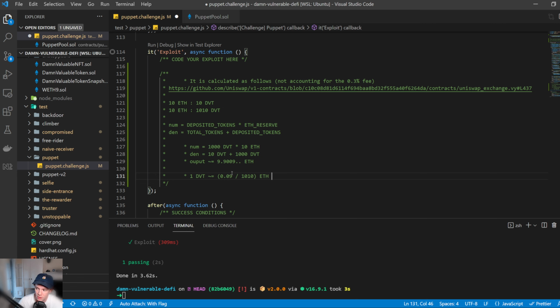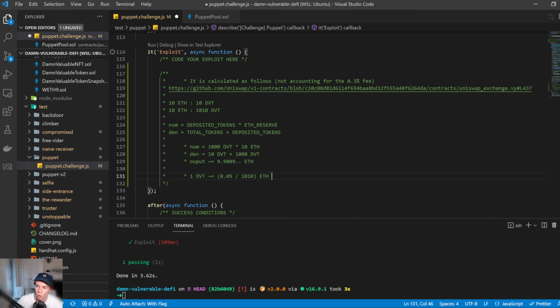Now, the only reason that we're able to do this is because we have orders of magnitude more value of that currency than what the current liquidity pool has. The liquidity pool only has 10 ETH and 10 DVT. We have 25 ETH and 1,000 DVT. So that's almost two orders of magnitude higher.